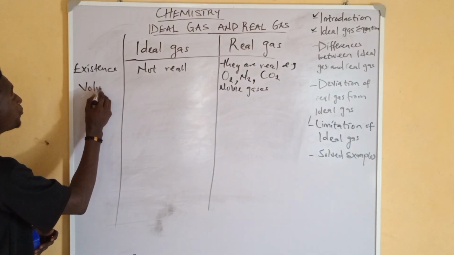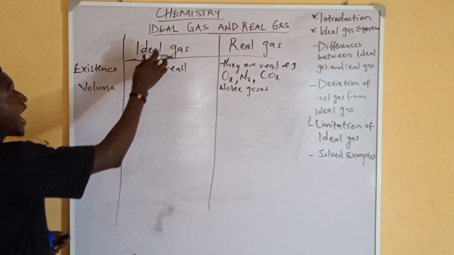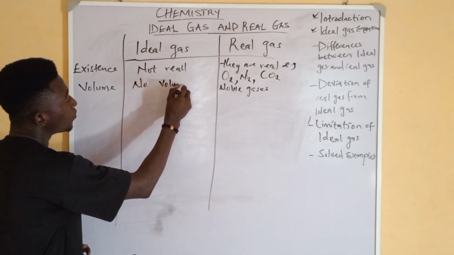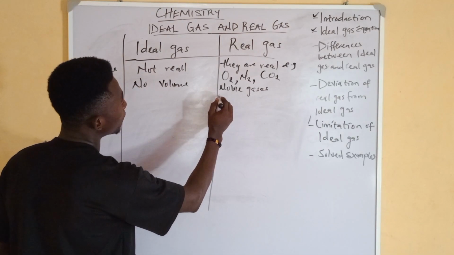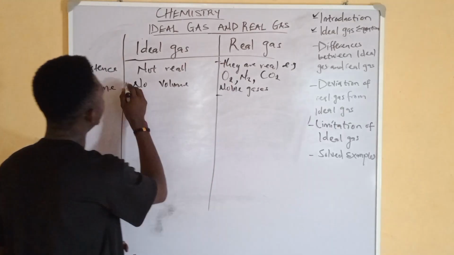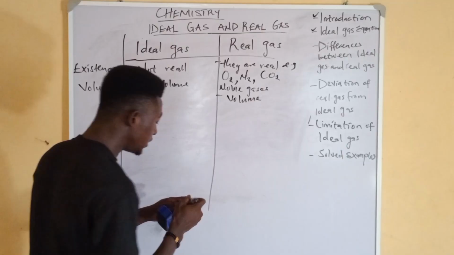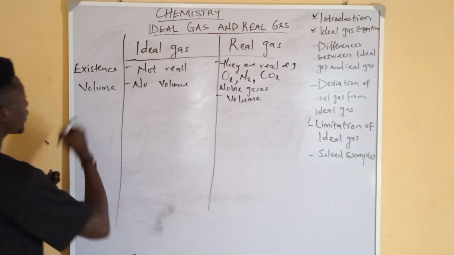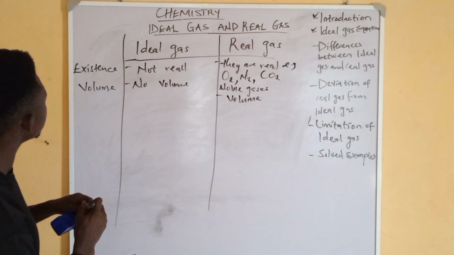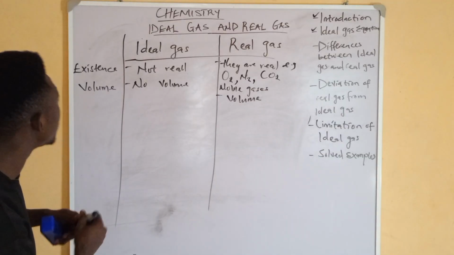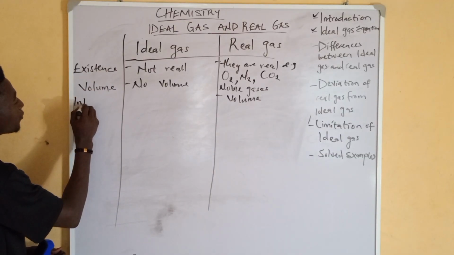Now let's look at another difference, in terms of volume. Ideal gas has no volume, but real gas has volume. The third difference is in terms of intermolecular force.